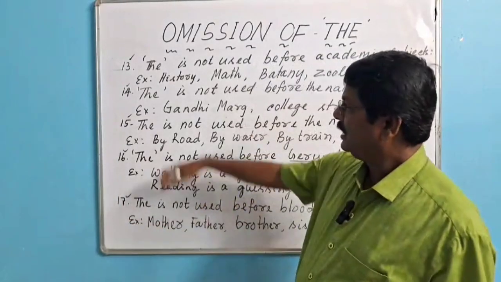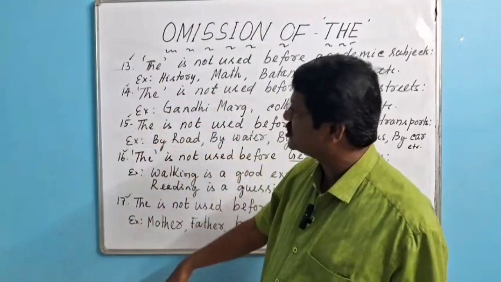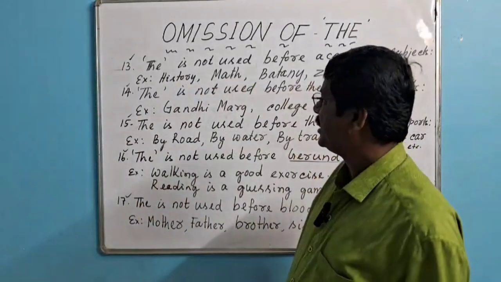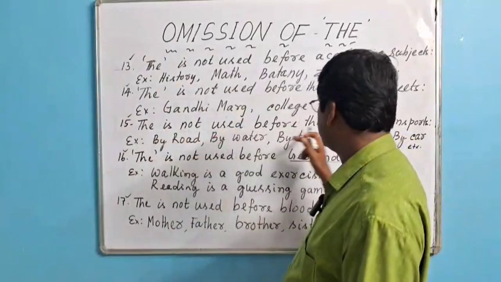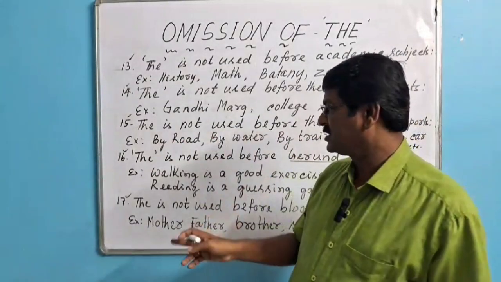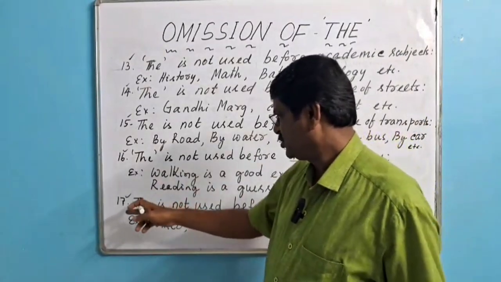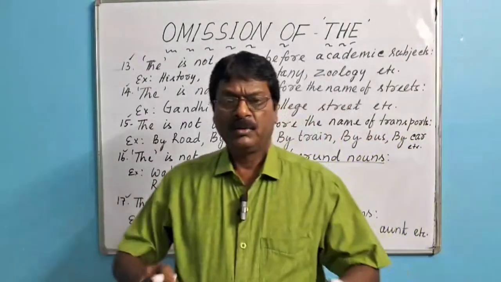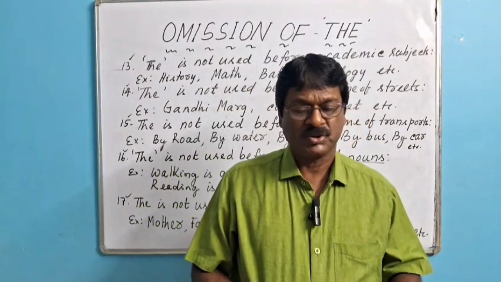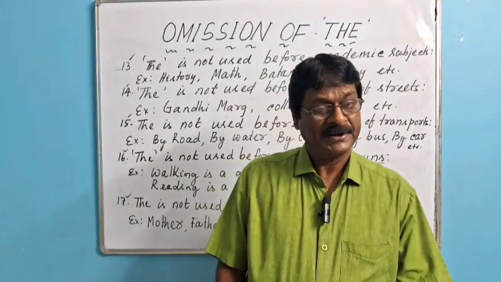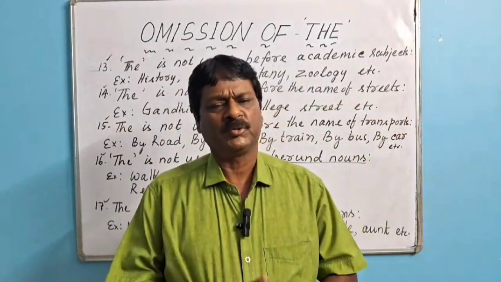Right? So we shall sum up these 5 points. The is not used before academic subjects. The is not used before the name of streets. The is not used before the name of transport and communication. The is not used before the gerund nouns. The is not used before the blood relations. Means while we are talking about our blood relations, we do not use the before them. Right? We discussed a lot of things where the or the is not used.